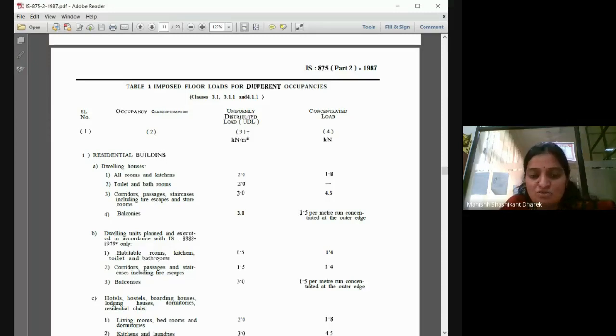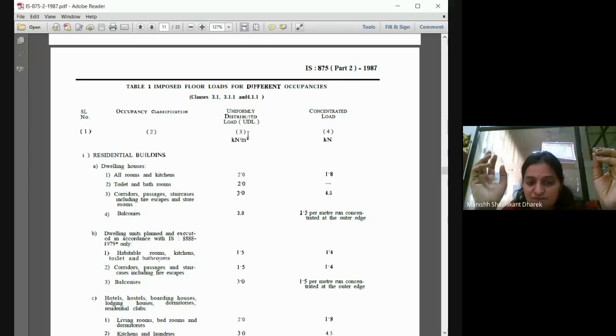Tell me why it is 3, why it is more? In a bathroom, 2 people will not go together, only 1 person will go. Correct? Kitchen also maximum 2 people, not more than that. But in a corridor, it is not the same. 3 people, 4 people. If there is a procession, so many people will stand on one side. There is an example of a corridor falling down. It collapsed. So they've increased it. When you design a floor, that floor will be designed according to the position where it is provided. So accordingly, the load will change.